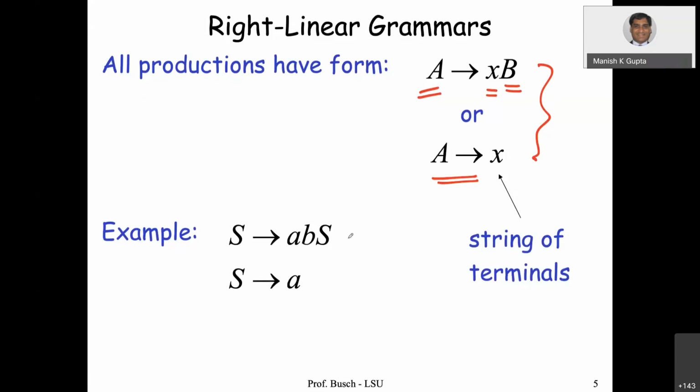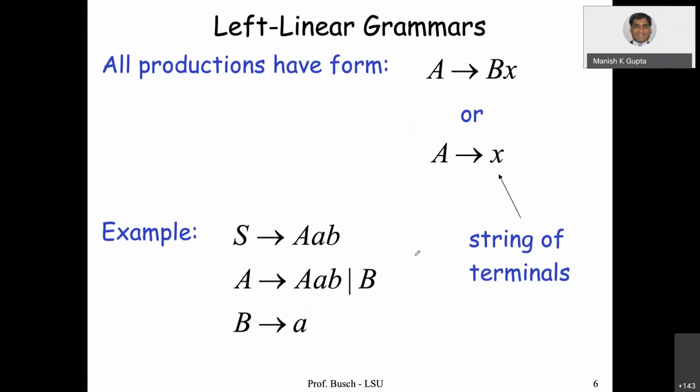So for example, you see here, this is your X, which is AB, and S going to A is here. In this example, S is going to here or here, so S going to A or AB, and S going to ABS. This is of this form. So production rules are of this form, so it is a right linear grammar.